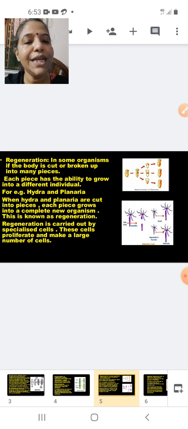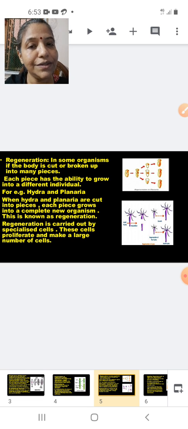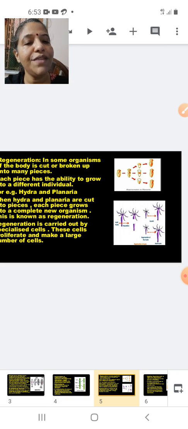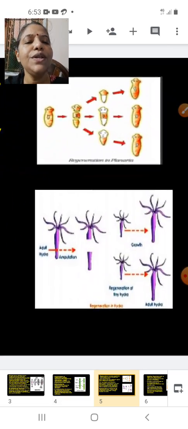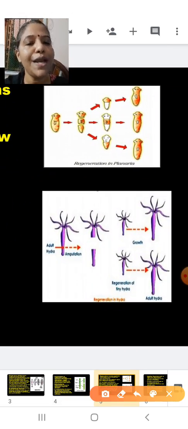Now let's come to the next part. In the next part, we are studying regeneration. Students, we are studying regeneration in the case of two organisms, that is Planaria and Hydra. Regeneration is also very interesting here. So here you have regeneration of Planaria.